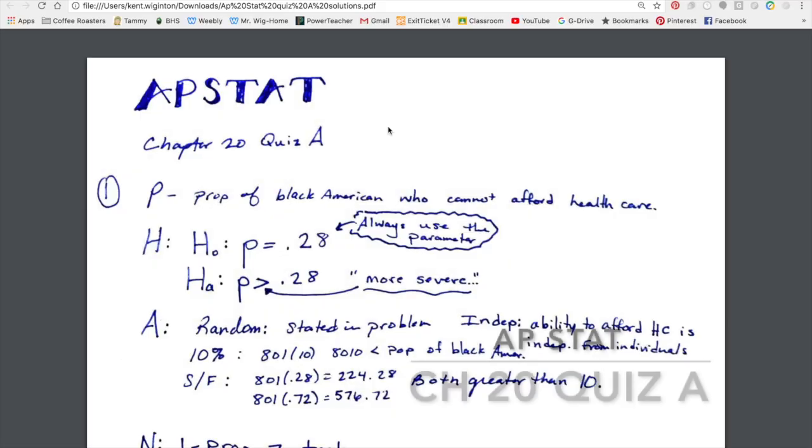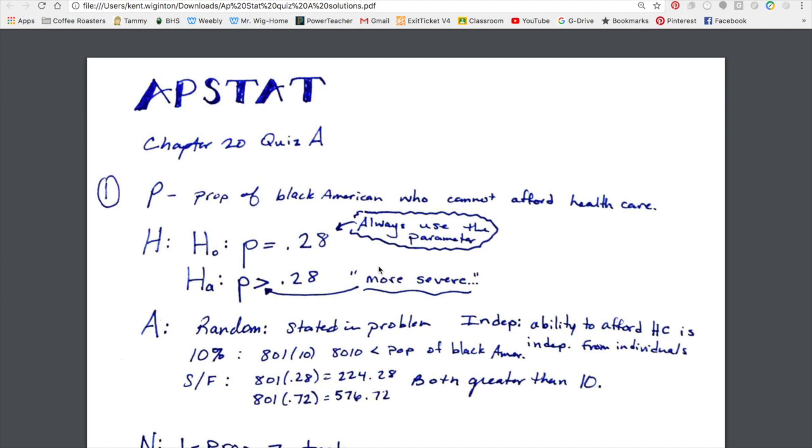This is a little tutorial to run through the Chapter 20 quiz, the A quiz. I assigned this for homework over the weekend. Actually, I gave it to you in class as a little practice quiz, and I wanted to run through it. I know you could probably read through the solutions, but I wanted to put it out there so that we can have a little discussion about how I made my choices and got to the end of the questions. So I'm not going to run through the content.